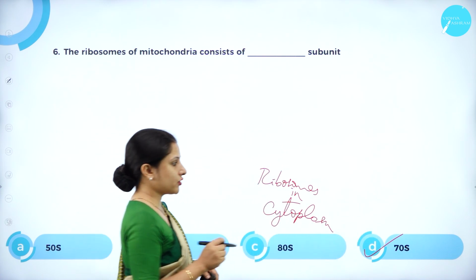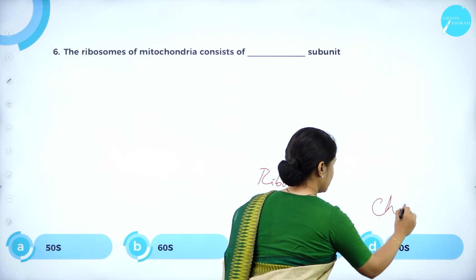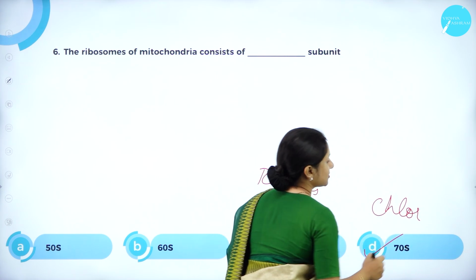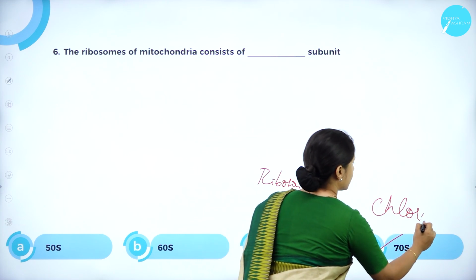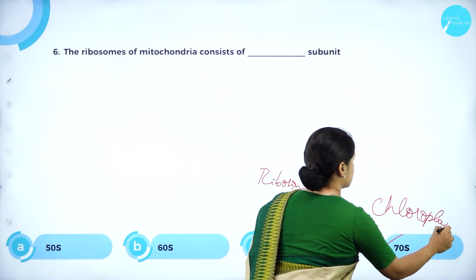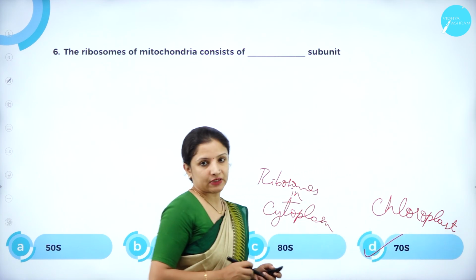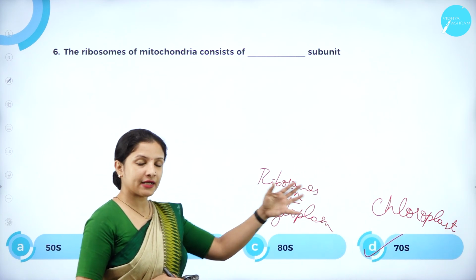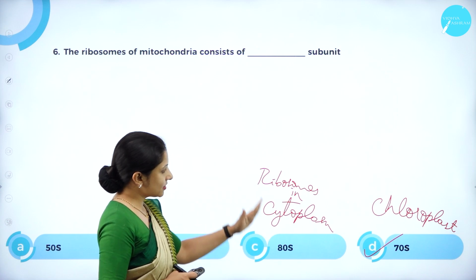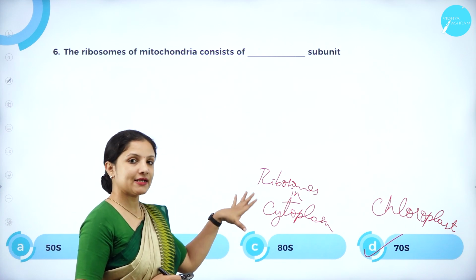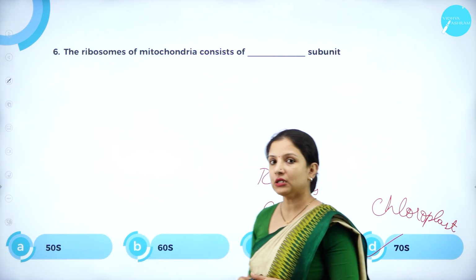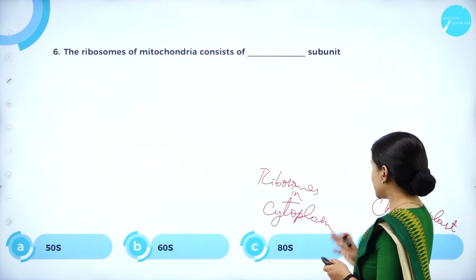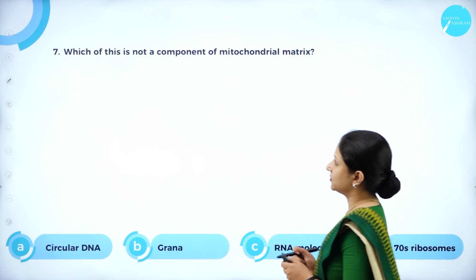Not just in mitochondria, in chloroplast too, that is where the chlorophyll pigment is present. So chloroplast is also 70S. So chloroplast and mitochondria have 70S ribosomes. 80S is the subunit of ribosome that is present in the cytoplasm of the cell. So therefore, the right answer here is 70S.